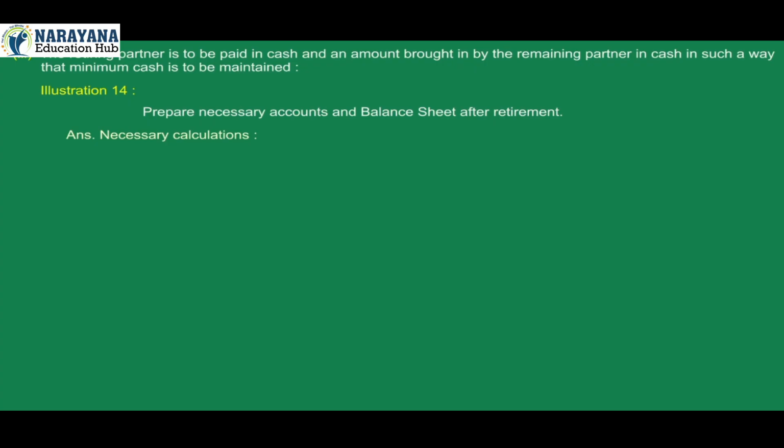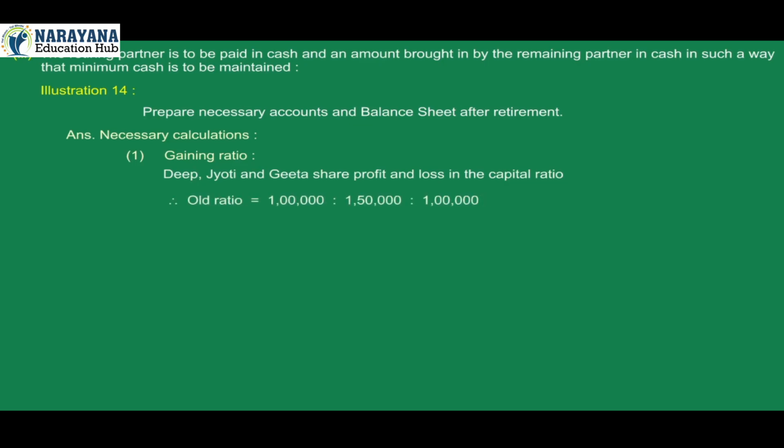Answer. Necessary calculations. 1. Gaining ratio. Deep, Jyoti and Geeta share profit and loss in the capital ratio, that is, old ratio is 1 lakh is to 1,50,000 is to 1 lakh, which is 10 is to 15 is to 10, which is 2 is to 3 is to 2. New ratio of Deep and Geeta is 1:1.